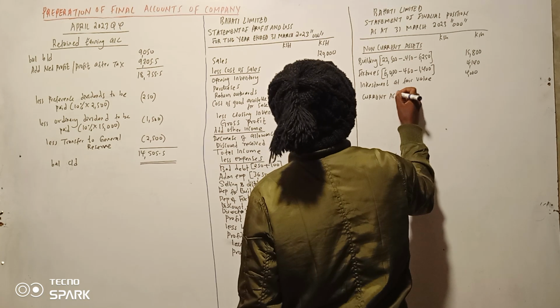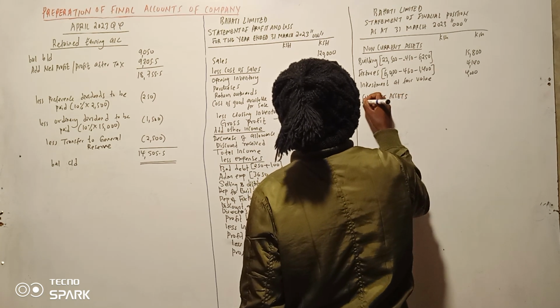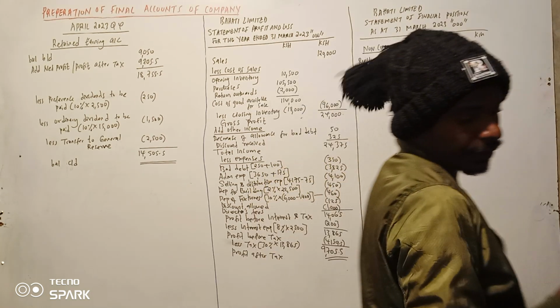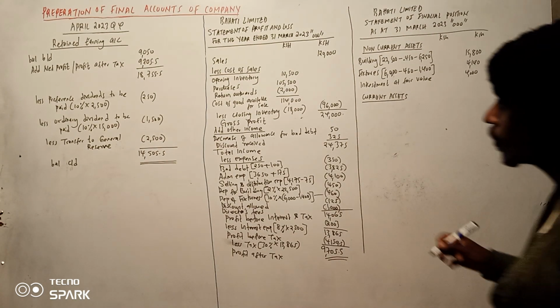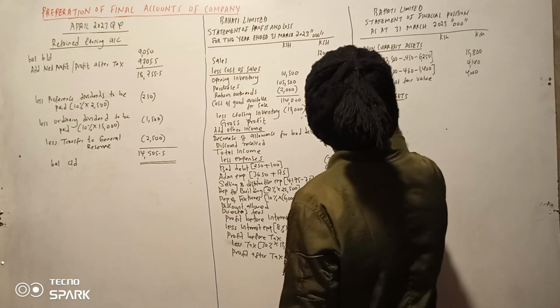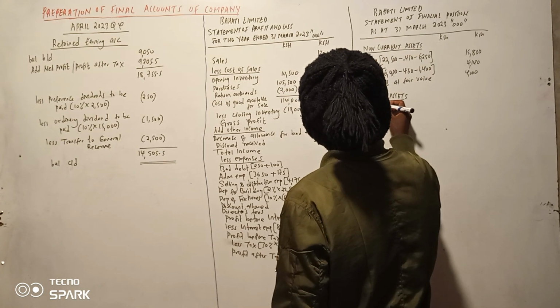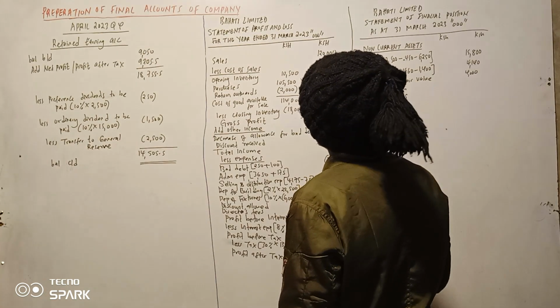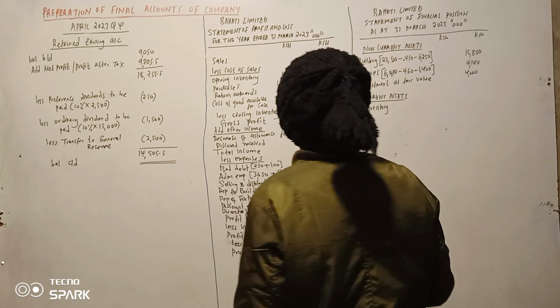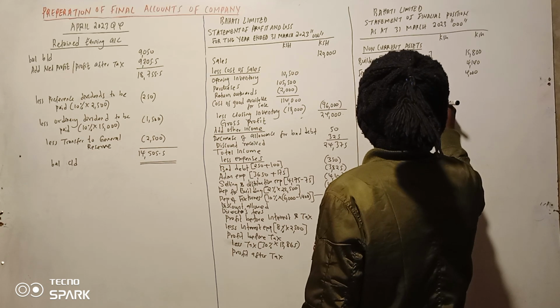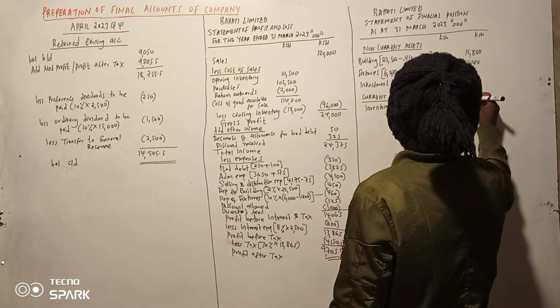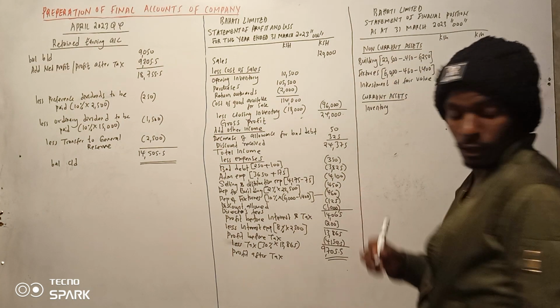Current assets. So current assets kama kawaida tunaanza na, start with the inventory. So our inventory ilikuwa ni 18,000 kama sijakosea.